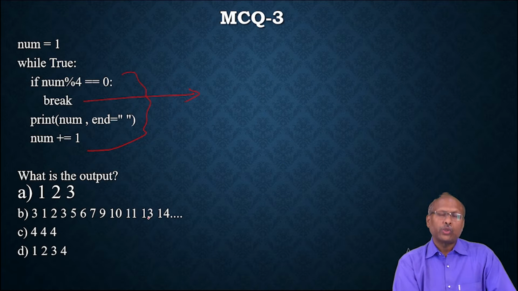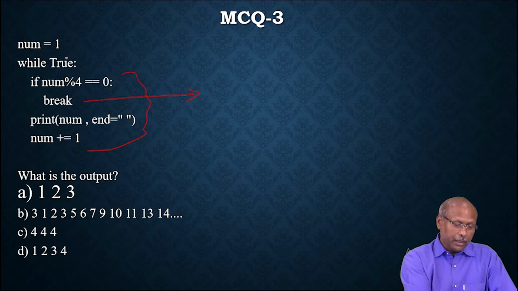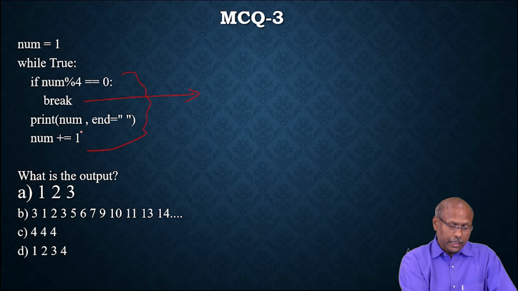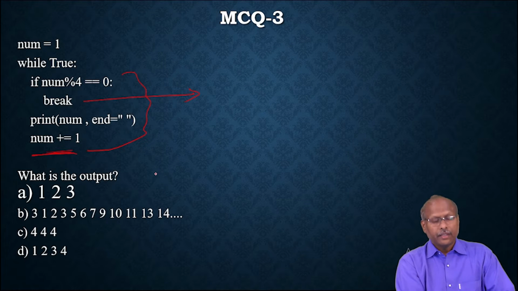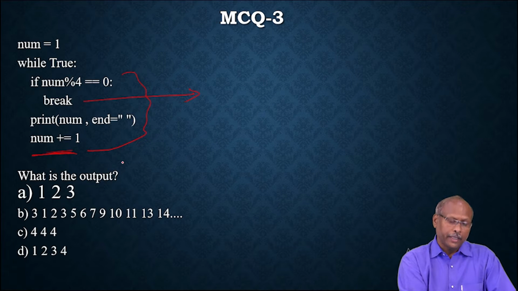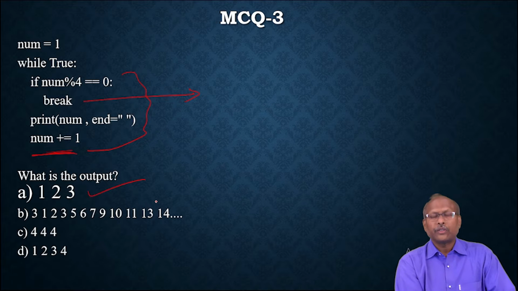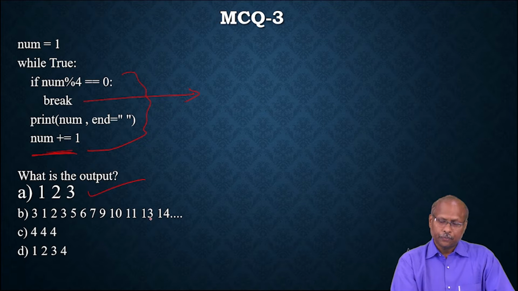So what is the output? Whenever num is 1, it is printing 1 and num is incremented. Whenever num is 2, it is incrementing, printing and incrementing. Num is 3, it is not satisfying. That means this will satisfy only when it is divisible by 4. So it is not at all divisible. So this num will be incrementing 3 times. So after the 4th time it is breaking. It is not printing. So the answer is 1, 2, 3.